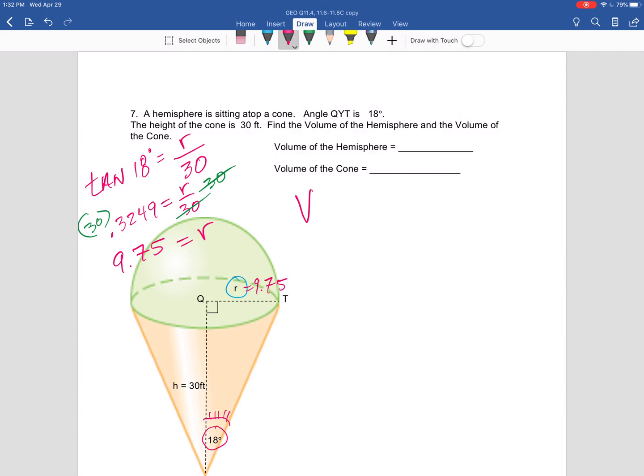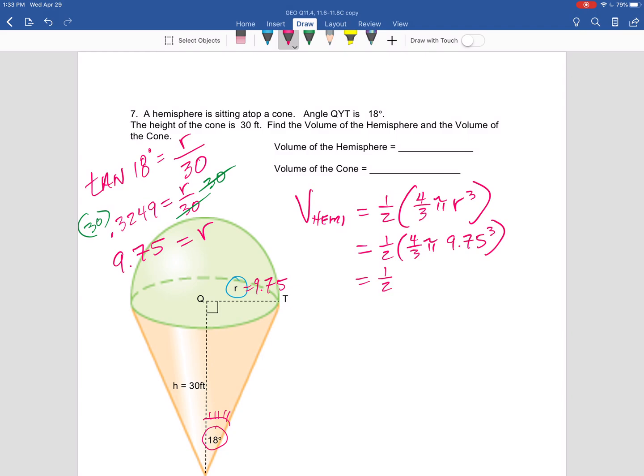First of all, the volume of a hemisphere. Well, how much of a whole sphere? It's 1/2. The whole sphere is 4/3 pi r cubed. We're multiplying it by 1/2 because you only have 1/2 a sphere. Okay, here we go. 1/2, then 4/3 pi, the radius 9.75 cubed. Only the radius is cubed.